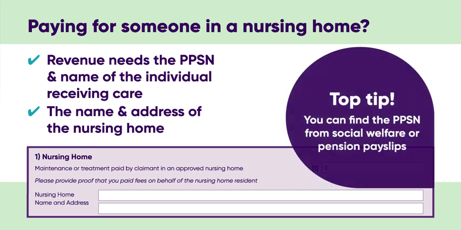The PPSN may be obtained from social welfare or pension payslips. Tax relief may only be claimed on expenses paid by you or your spouse for the care and maintenance of somebody in a nursing home. Payments from other family members, DSP or the HSE are not deductible on your tax return.